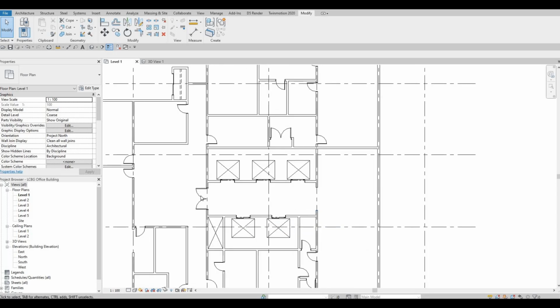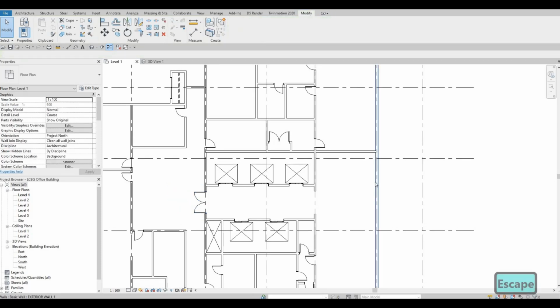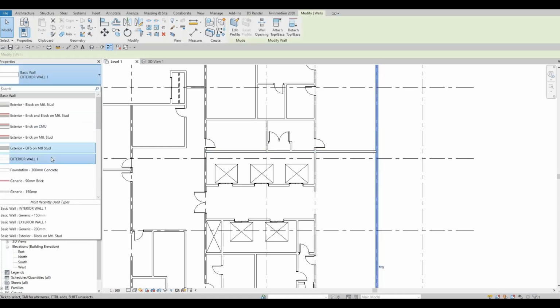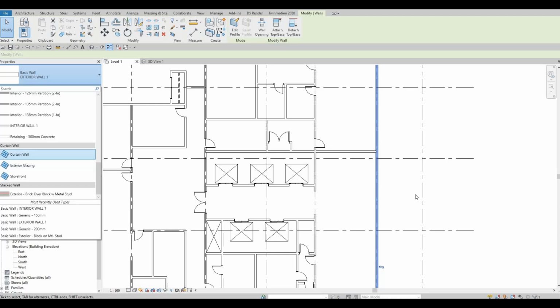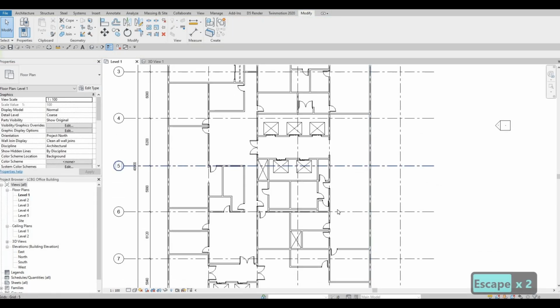And then I know this is exterior double. We're gonna use a double door for the curtain wall. So we're gonna do that later on.